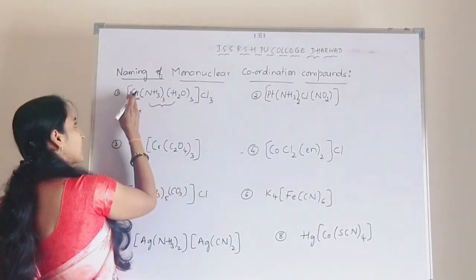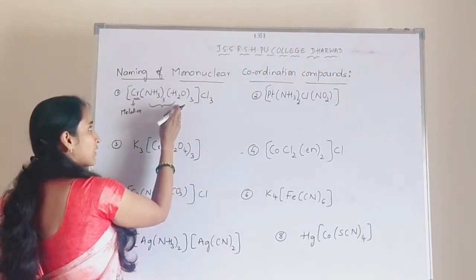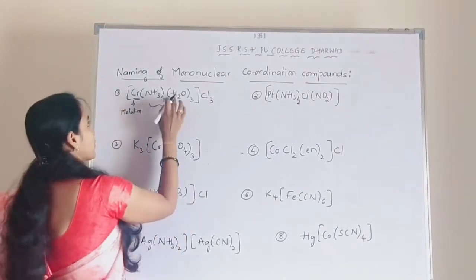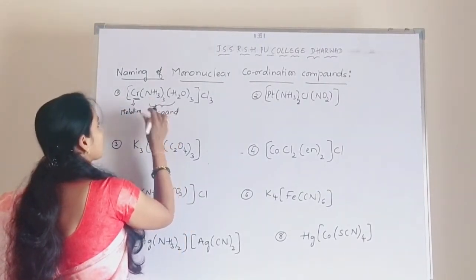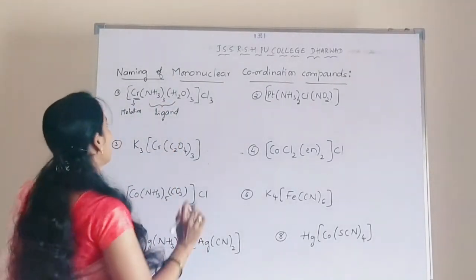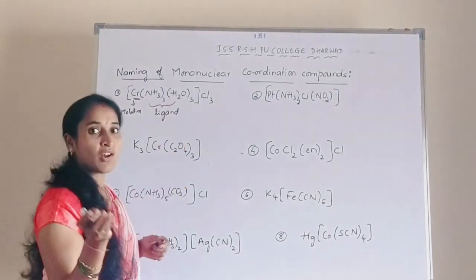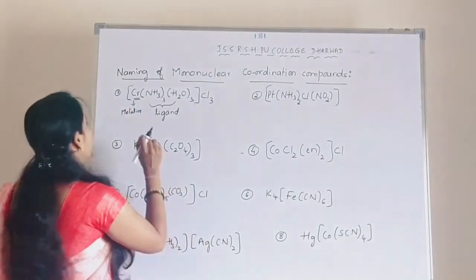Other than the metal ion, whatever ions or molecules are present inside the coordination sphere are considered ligands. Amine is one type of ligand and aqua is one more type of ligand. Understood? Both are neutral ligands, which I have already given in the previous video lecture.